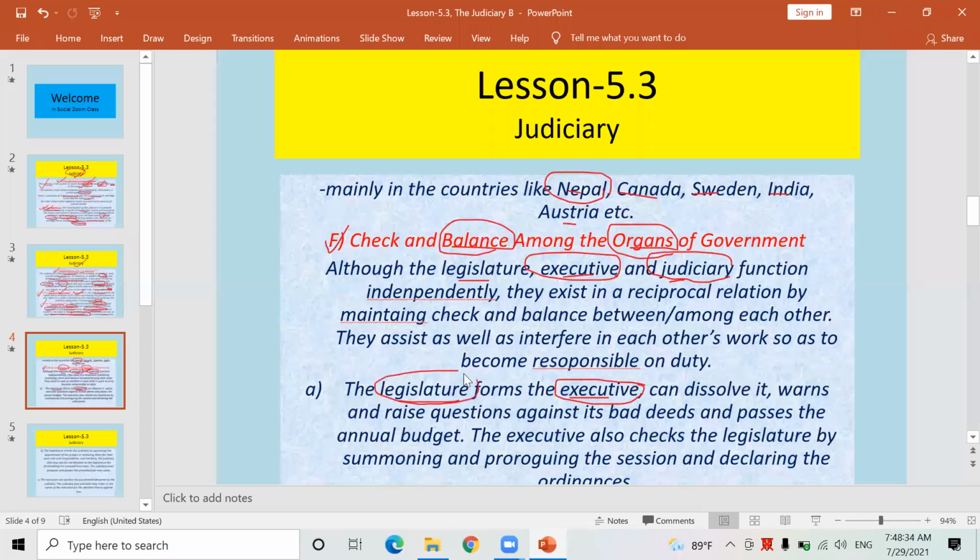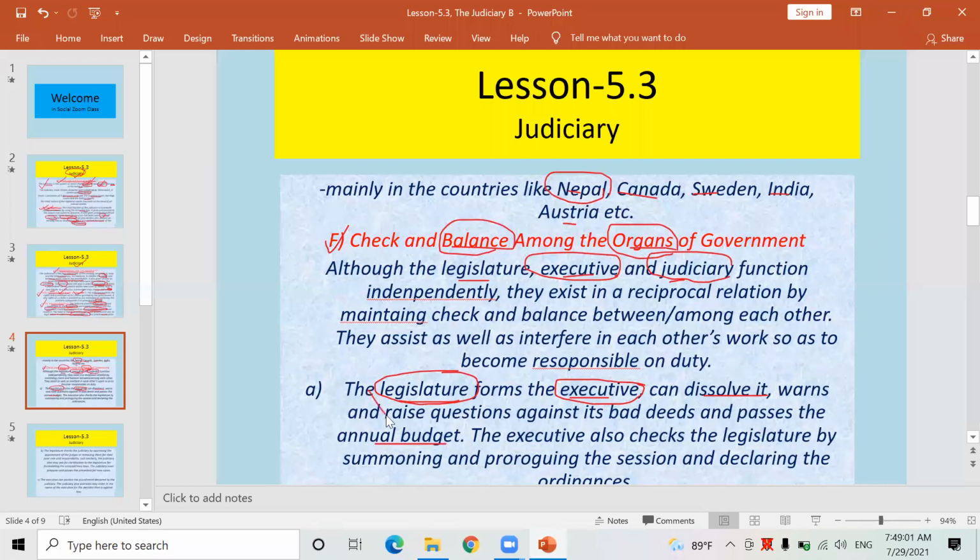The legislature is parliament. Without the legislature, the executive government cannot be formed. Are you listening? It means the government takes birth from the legislature, and therefore the legislature can dissolve it once, raise questions against it over bad deeds, and pass the annual budget as well.